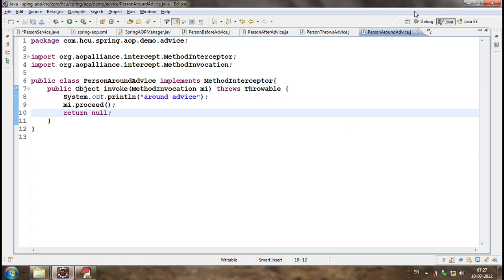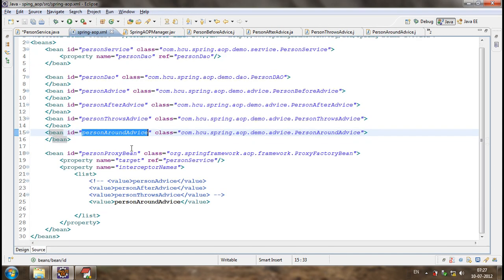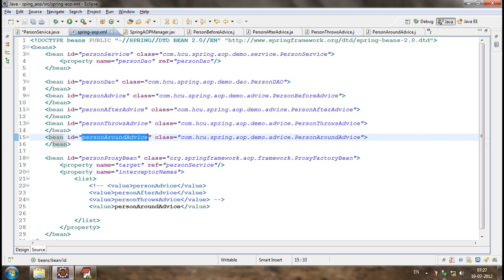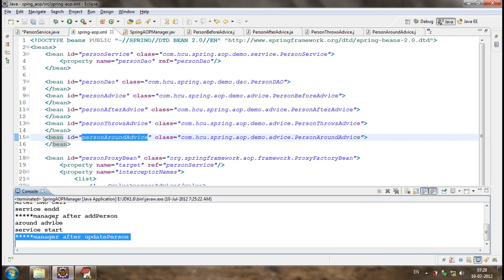Once we have discussed all the advices, are these advices applied to all the methods in the service, or only a specific method of the service?